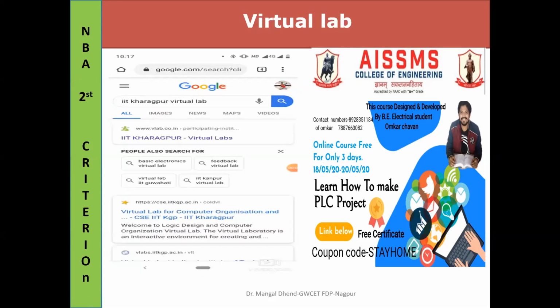Because if I had simply told students, go to IIT Kharagpur, open this, do the virtual lab and submit me your quiz marks, submit me the email screenshot of feedback to IIT Kharagpur.